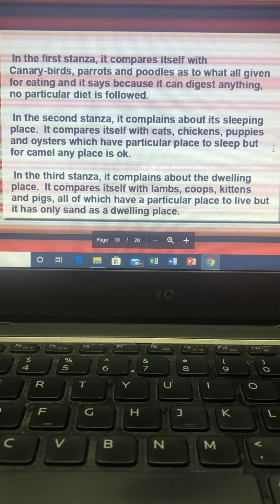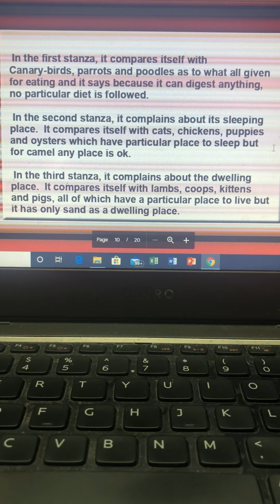We'll go stanza wise, students. Canary birds feed on sugar and seed. Parrots have crackers to crunch. And as for the poodles, they tell me the noodles have chickens and cream for their lunch. But there's never a question about my digestion. Anything does for me. Now here the camel says in the first stanza, it compares itself with the canary birds.